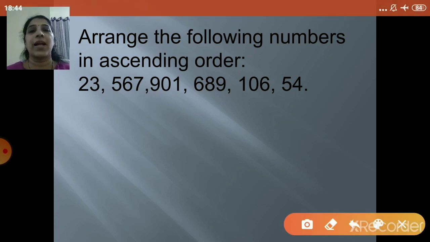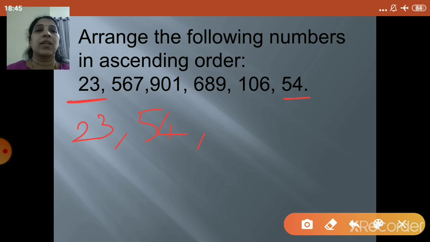So we'll start writing the numbers. First will come the smaller numbers. Once you see the numbers over here, there are some 3-digit numbers and there are also 2-digit numbers. So first we'll take 2-digit numbers. Between 23 and 54, which one is the smallest? 23. So I will write 23 as the first number. The next number will obviously be 54 because there are no other 2-digit numbers.